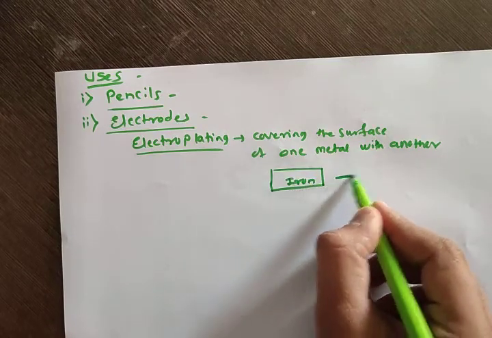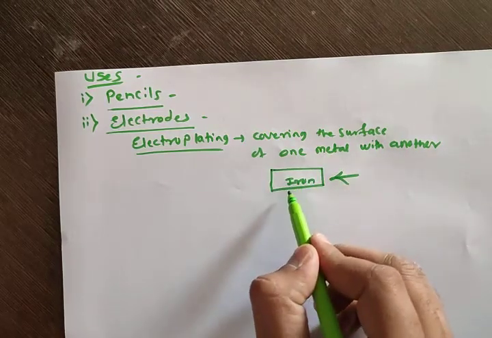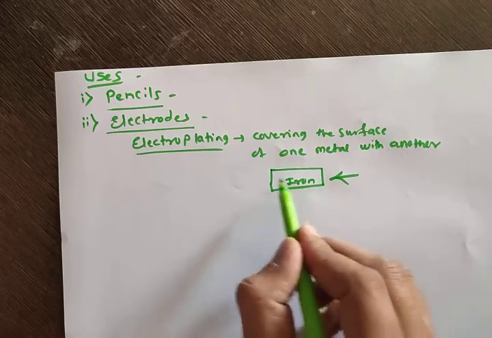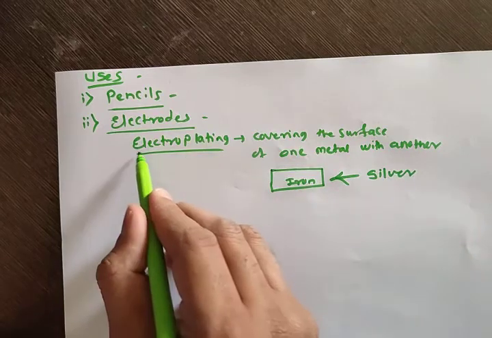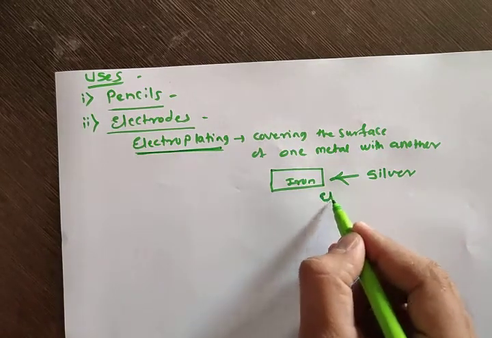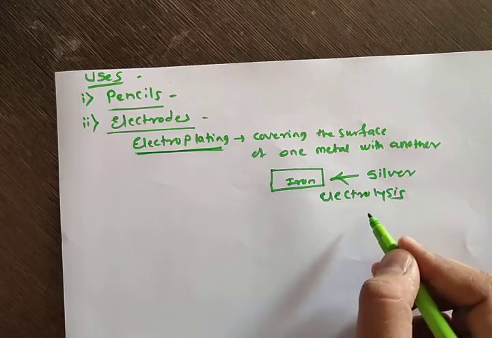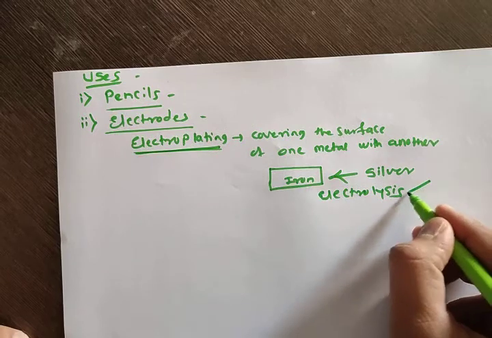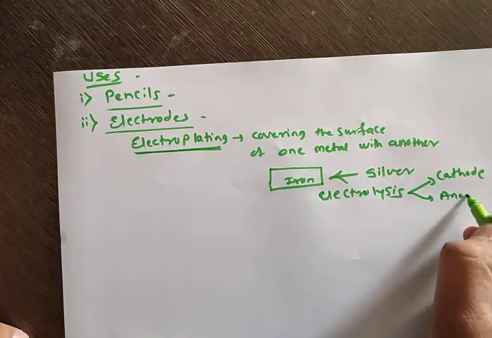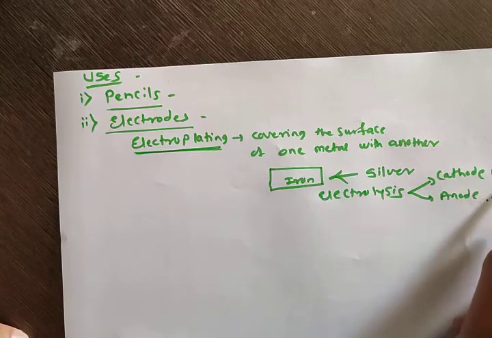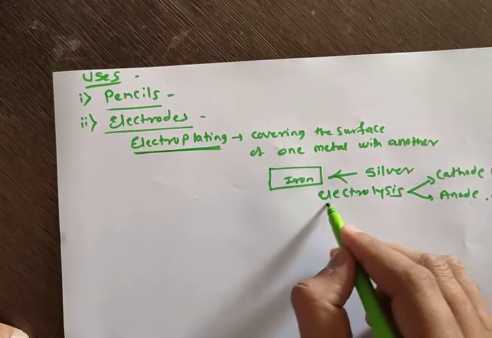And if you want to cover the surface of this iron with silver, then what will we use? We will use electroplating, or the process is called electrolysis. In this electrolysis, two electrodes are used, that is cathode and anode. These cathode and anode are called electrodes. These electrodes are used in the electrolysis.